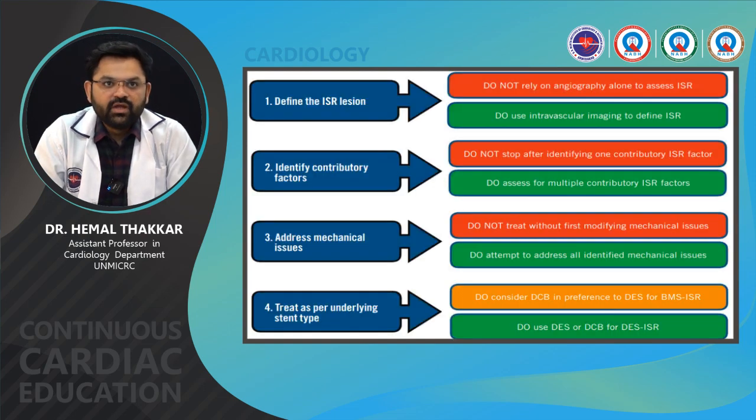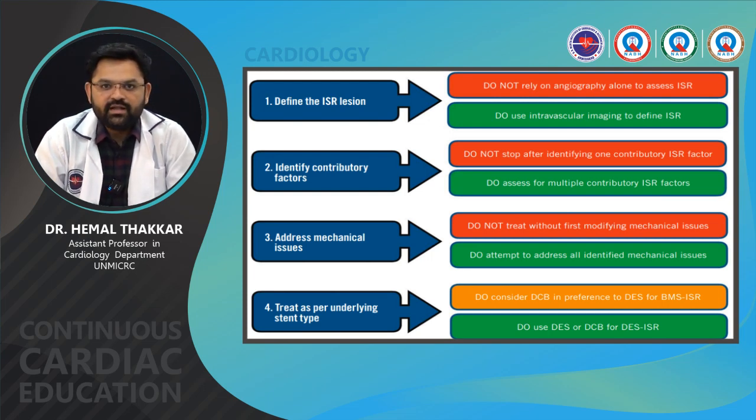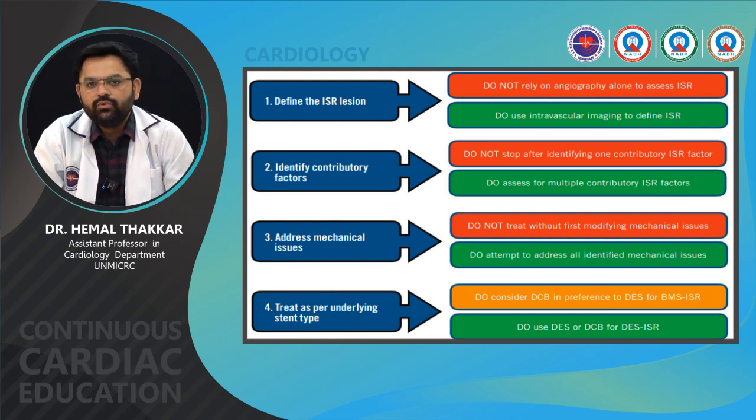So to summarize, define the ISR lesion. Do not rely on angiography alone to assess ISR. Do use IVUS imaging to define ISR. Identify contributory factors. Do not stop after identifying one contributory ISR factor. Do assess for multiple contributory ISR factors. Address mechanical issues: do attempt to address all identified mechanical issues and treat as per underlying stent type. Do consider DCB in preference to DES for BMS ISR, and do use DES or DCB for DES ISR.